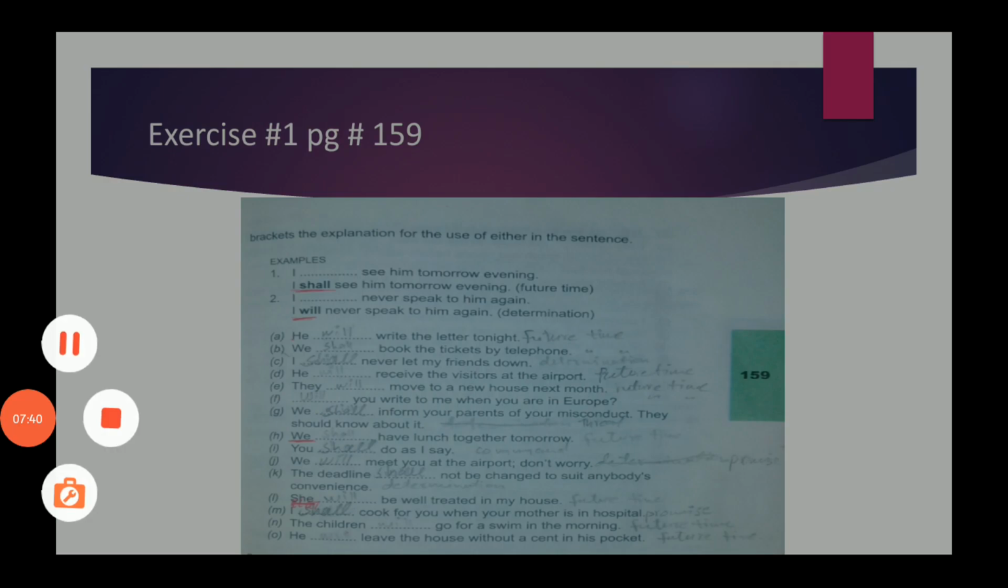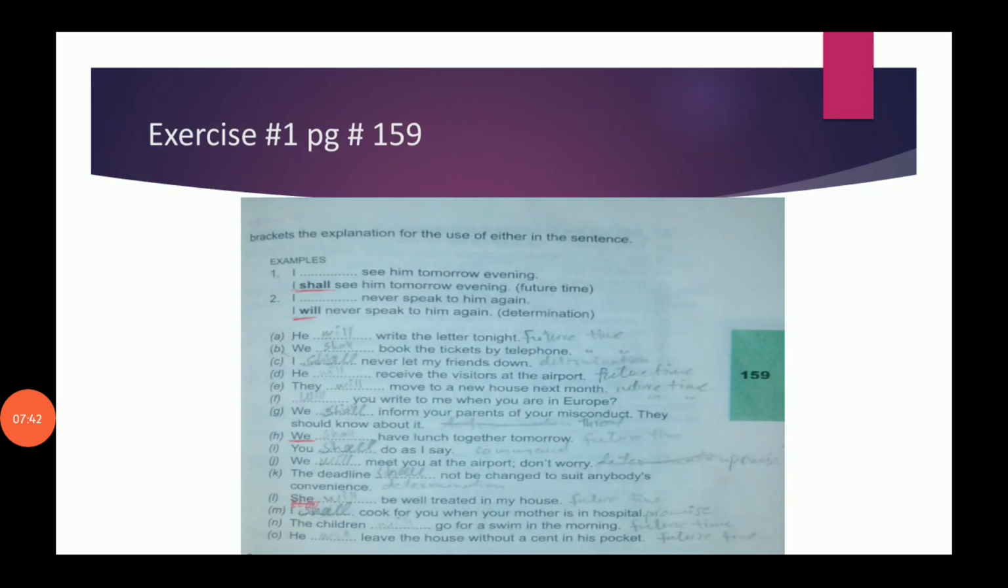Okay students, in the same way you have to indicate whether the sentence is a determination, a promise or future time, put the respective modal auxiliary in the blank, and write the explanation in front of the sentence with pencil on your books. Three are done by myself, and the others will be done by yourselves. I know that you can do it easily.